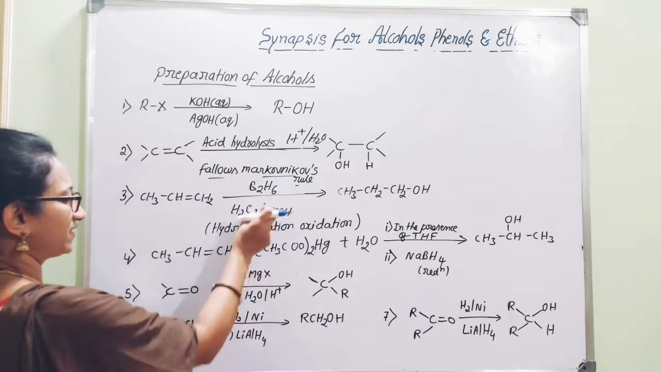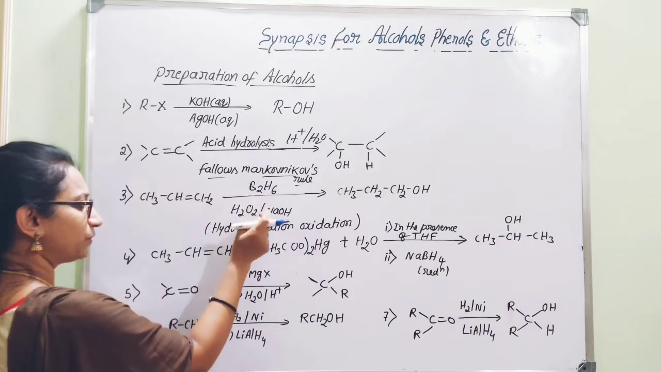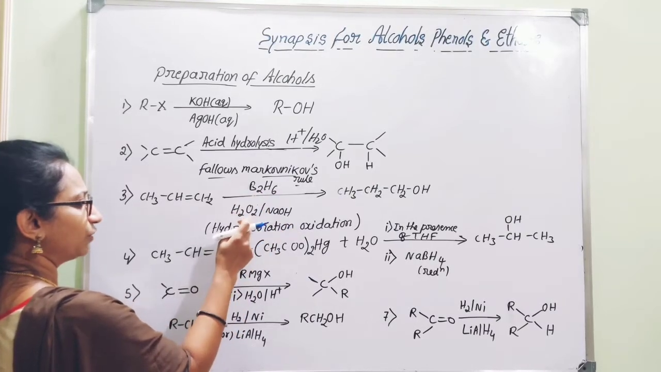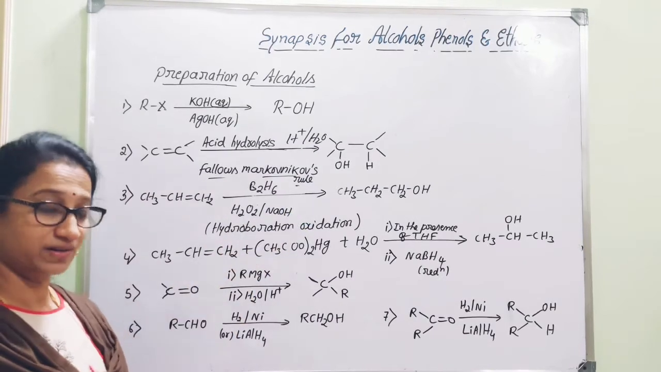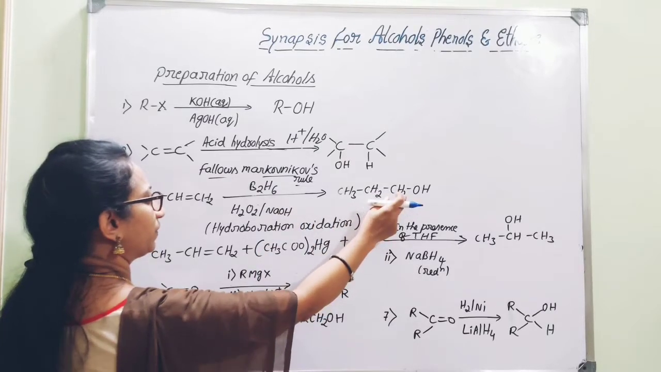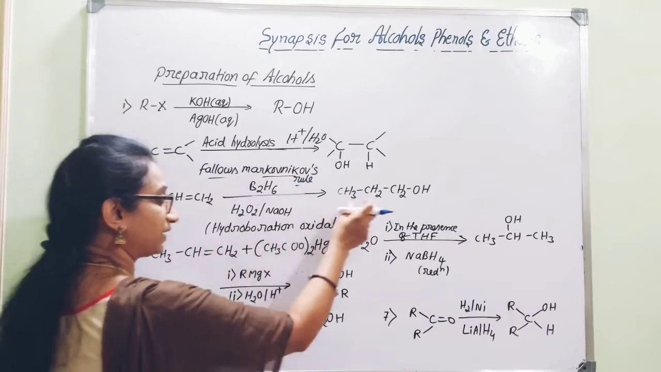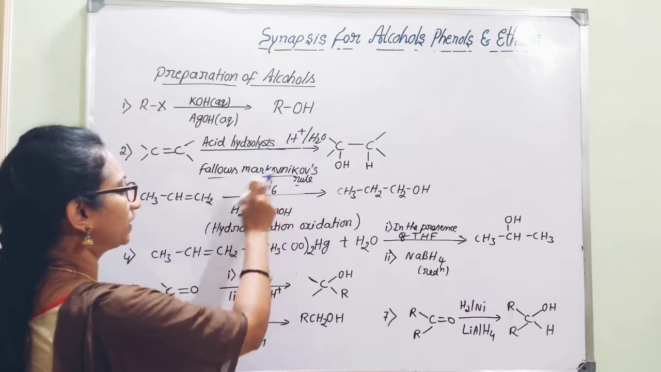But in the next process, the method of preparation, that is hydroboration oxidation, B2H6 followed by oxidation with hydrogen peroxide in sodium hydroxide, what happens here? You will not get the product as you would predict with respect to Markovnikov's rule. The product is obtained in such a way that it follows anti-Markovnikov's rule.